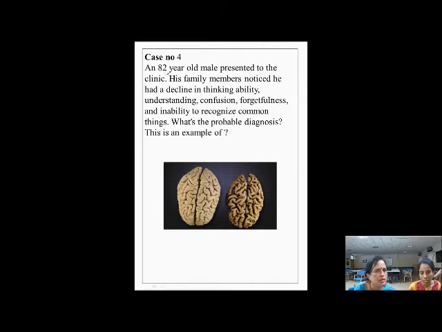Disha has given a scenario of an elderly man, 82 years old. His family members have brought him there with all these complaints. We know what happens as people become old, but this does not happen to everybody. So confusion, forgetfulness, inability, and all that. Now, what is the probable diagnosis? This they have to think. What is a clinical diagnosis? Depending on this, what do you want them to think of?